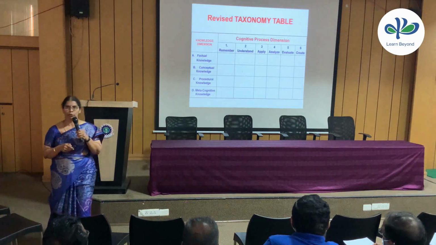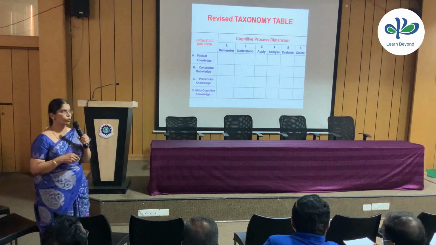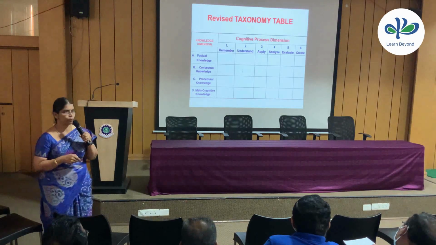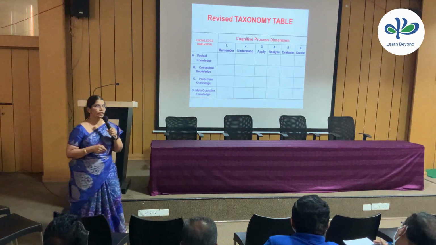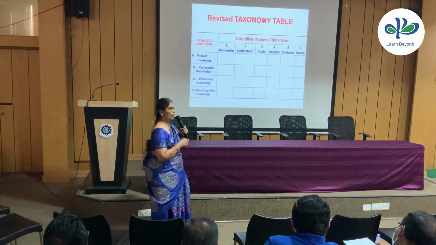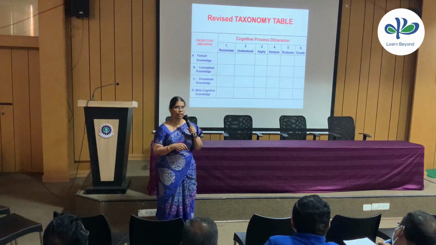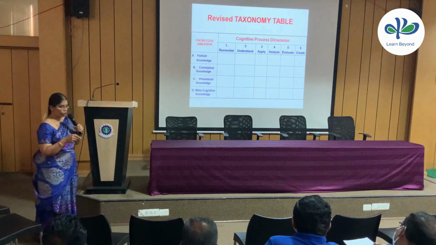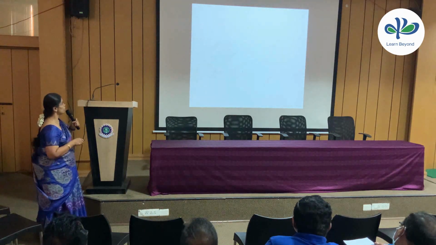So here we have a 2D mapping. This is the revised Bloom's taxonomy. You have the cognitive process dimension versus the knowledge dimension. Under the cognitive process dimension, we have 6 categories, and under the knowledge dimension, we have 4 categories. And this is how we'll be mapping it. I'll be giving you an example of how to map also.